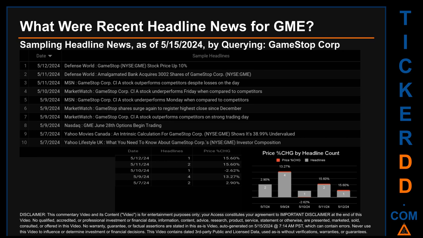It had 4 discovered headlines when Defense World published the headline that read, Amalgamated Bank acquires 3,002 shares of GameStop Corp. NYSE: GME. MSN published the headline that read, GameStop Corp. CLA stock outperforms competitors despite losses on the day. MarketWatch published the headline that read, GameStop Corp. CLA stock underperforms Friday when compared to competitors. MSN published the headline that read, GameStop Corp. CLA stock underperforms Monday when compared to competitors.